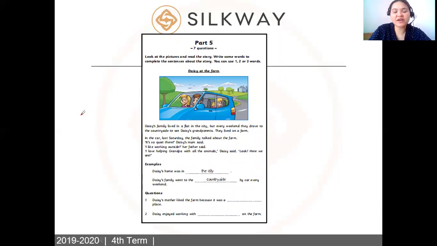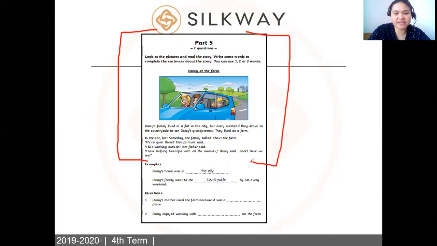Okay, so this is actually more difficult for most of you. So I told you, you have to read. All you need to do is read this exercise, this article. So you have to read and understand. Okay, so let's review once again. Here in the picture. So let's read.